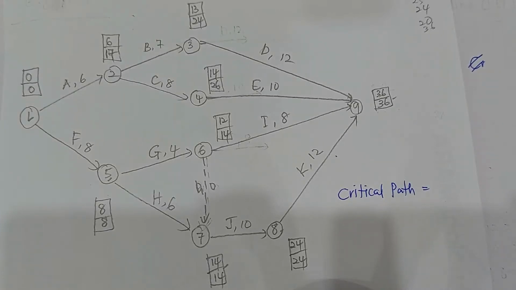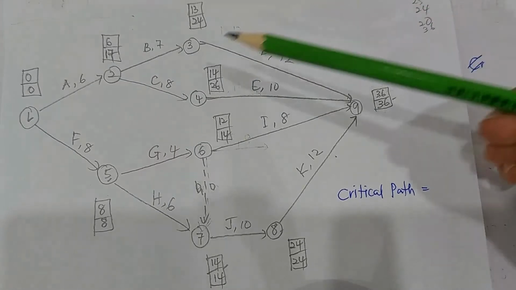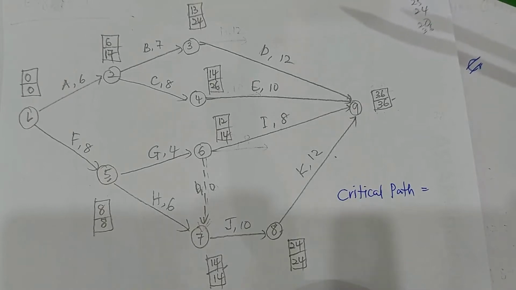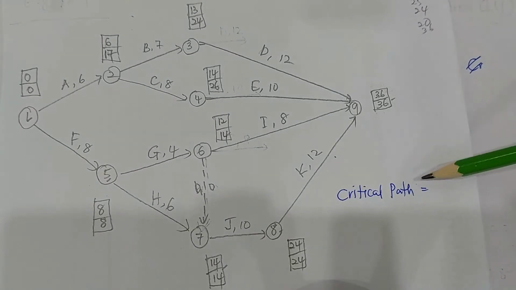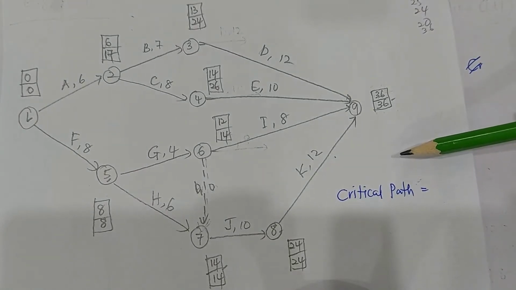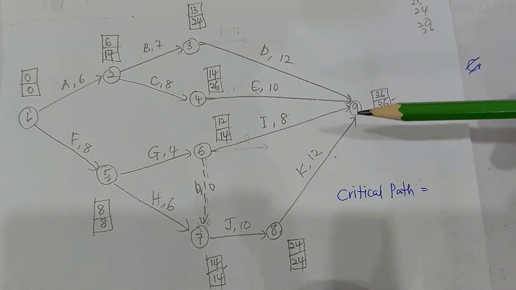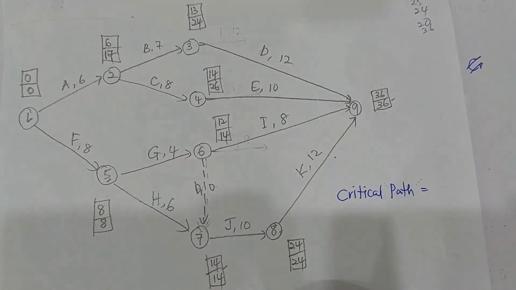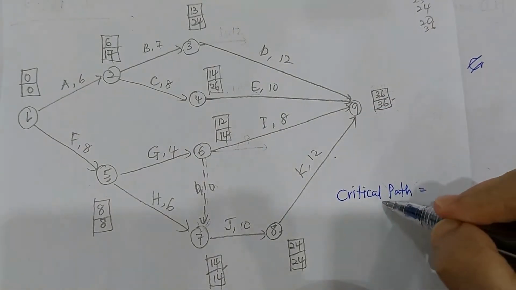Okay, now once we have completed calculating the EET and LET for all the events from event number 1 until event number 9, the next thing is to determine the critical path. So to answer the next questions after you have completed calculating the EET and LET, the answers are all from your diagram. Okay, so the answers are very straightforward.